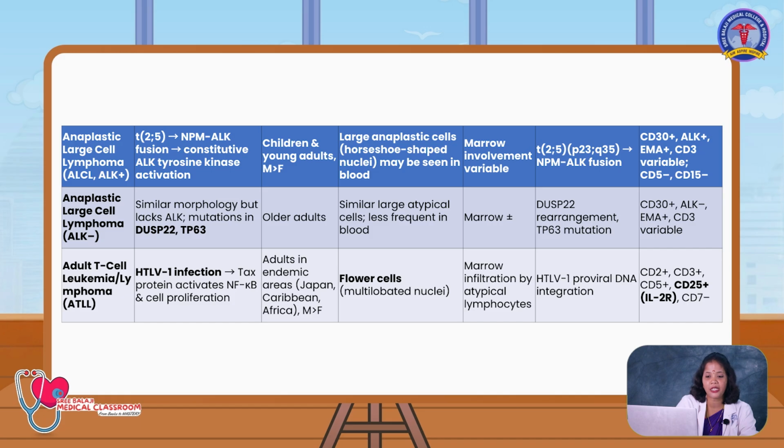It occurs due to the mutation in the DUSP22 and TP63, and it occurs in older age group above 60 years. It has similar atypical cells in the blood. Marrow involvement will be variable, and DUSP22 rearrangements and TP63 mutations in the suppressor gene will be noted in cytogenetic and molecular study. In immunophenotyping, it will be positive for CD2+, CD3+, CD5 and CD25+.